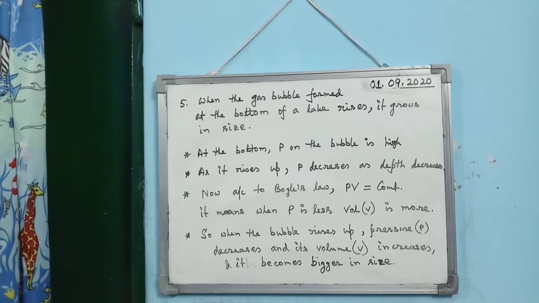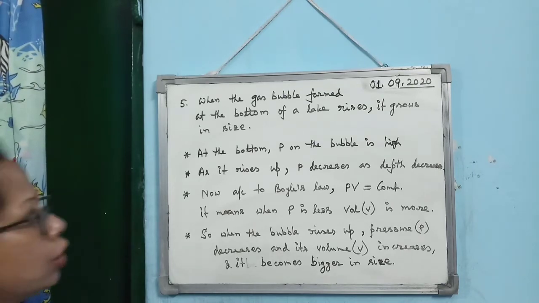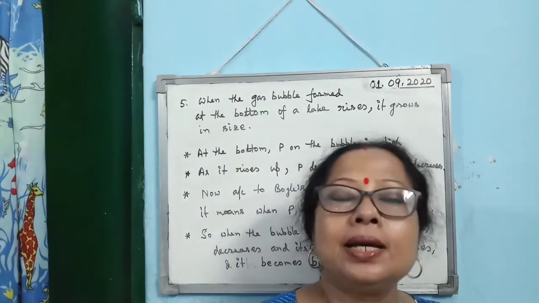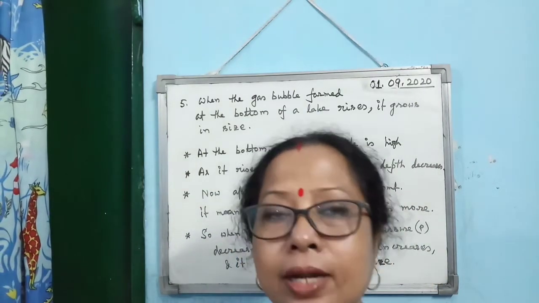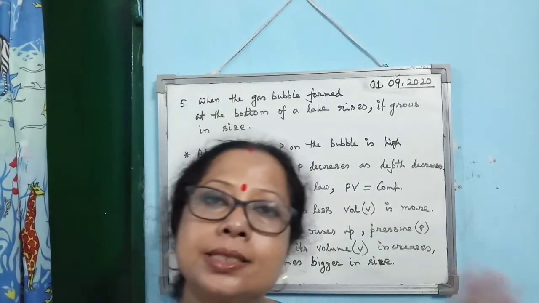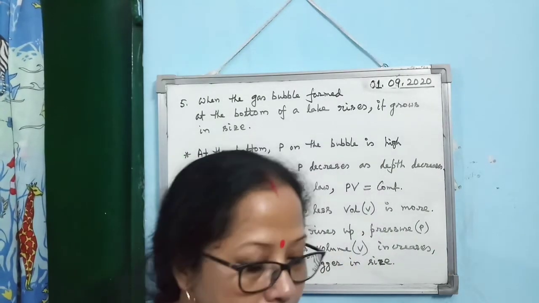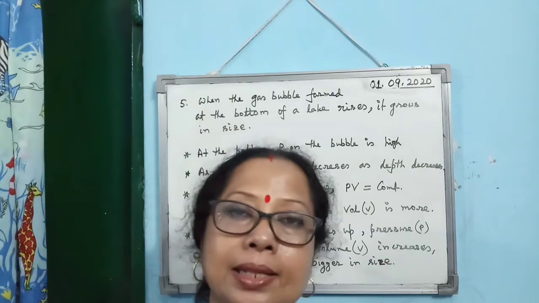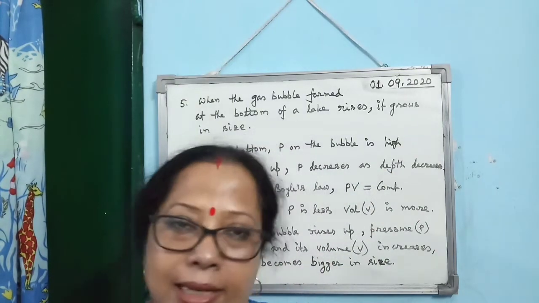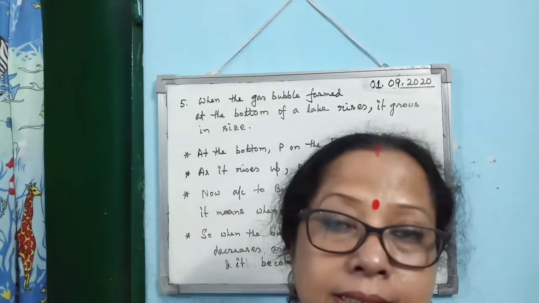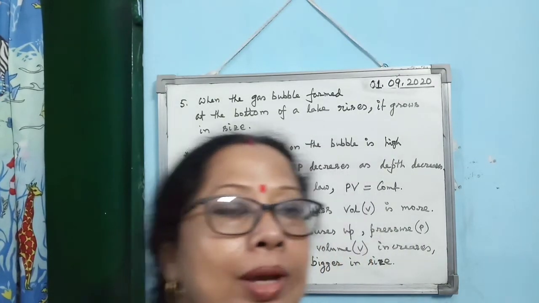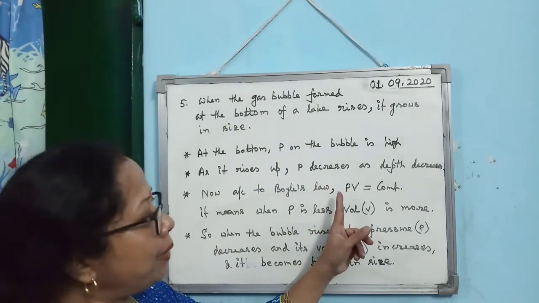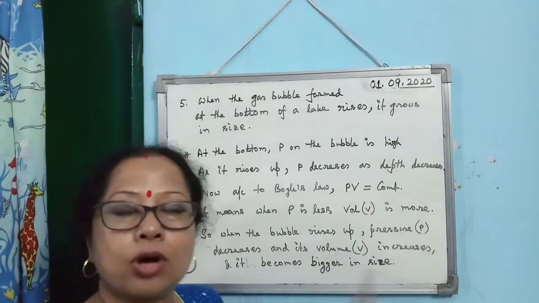You will observe that when a gas bubble formed at the bottom of a lake rises up, the size of the bubble increases. It is very simple to understand. When it is at the bottom, pressure is highest. Now when the bubble is rising up, the depth of the liquid column is decreasing, the depth of the point is decreasing, so the pressure acting on the bubble decreases. According to Boyle's law, pressure into volume is constant.